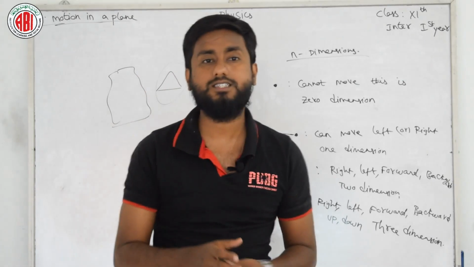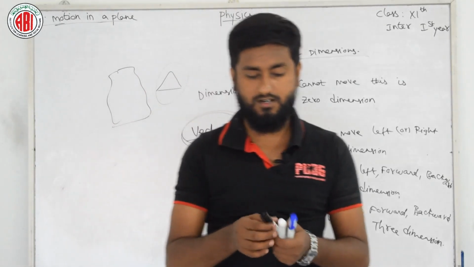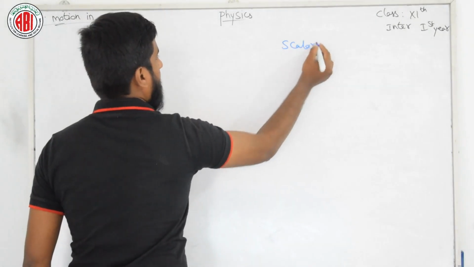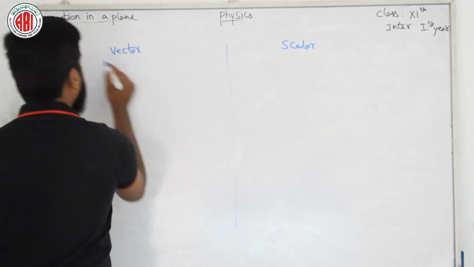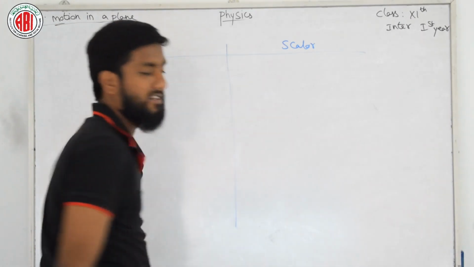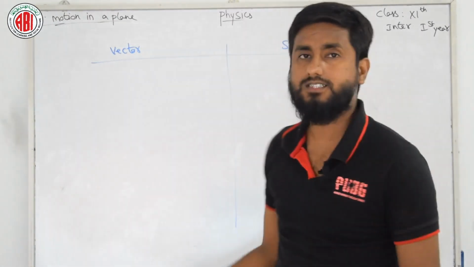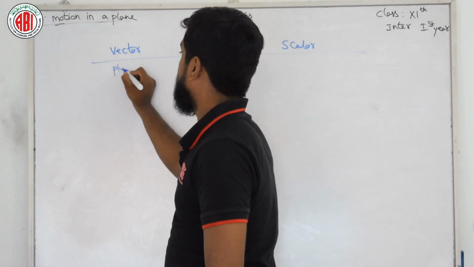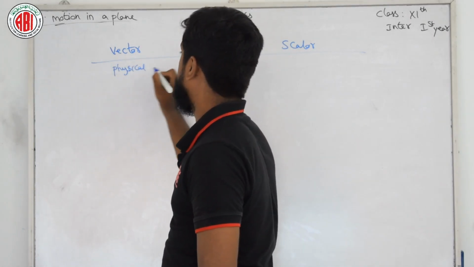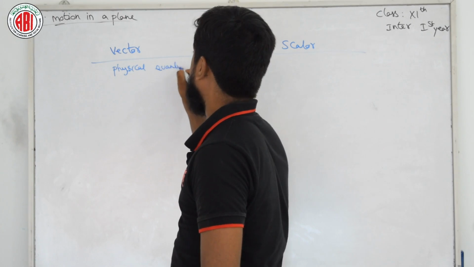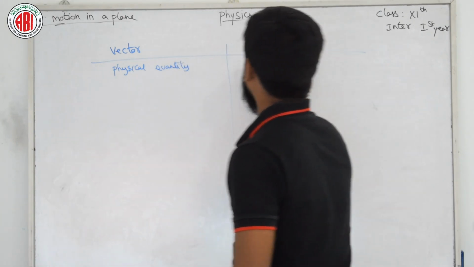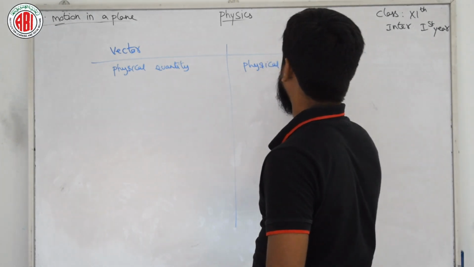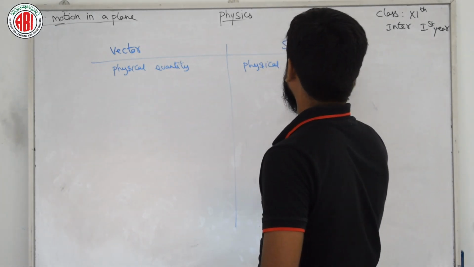Now what is vector and what is scalar? I will explain. We already learned this in our previous chapter, as well as I said in your lower classes also you come across this. What is vector? Vector is nothing but a physical quantity, isn't it? What is scalar? It is also a physical quantity itself, no change in the first point, as you can see.